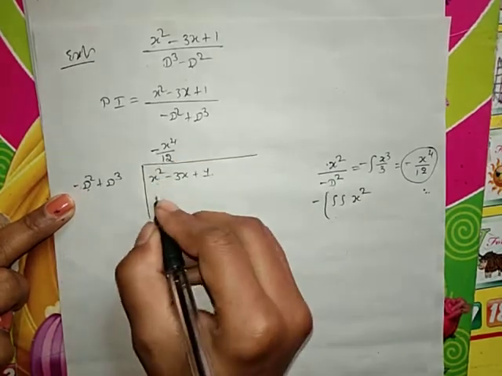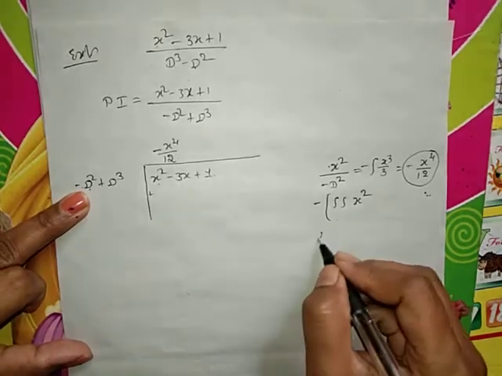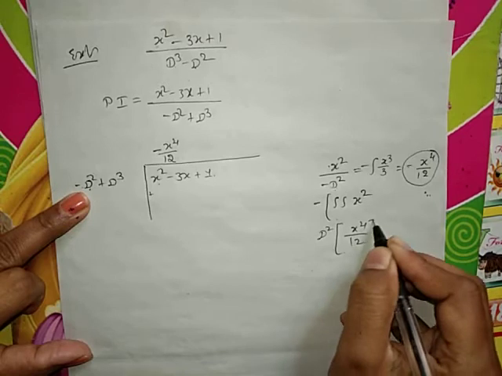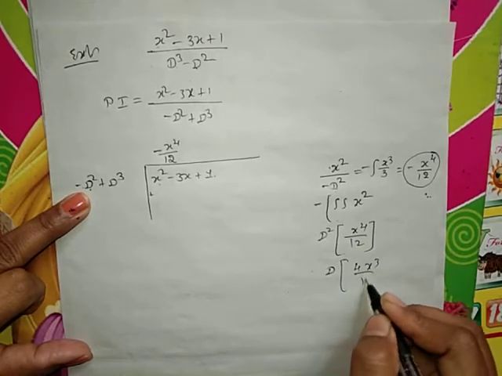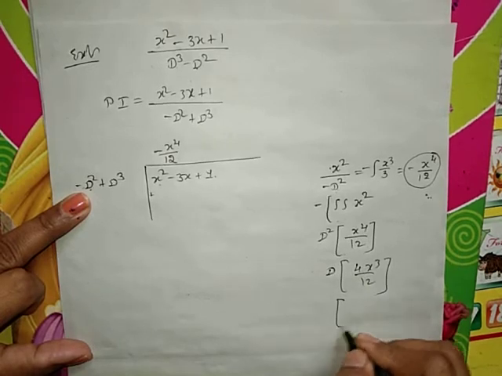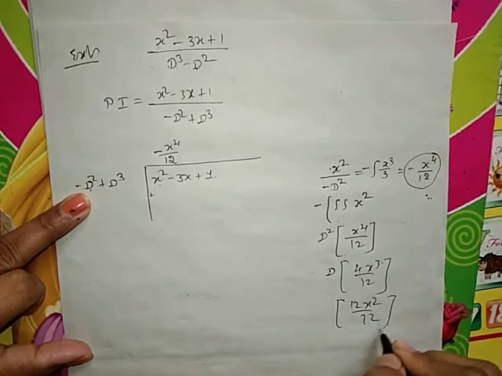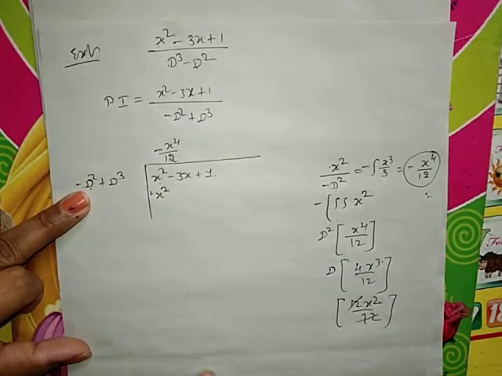Minus into minus plus second derivative of x raised to 4. So first derivative is 4x cube by 12. Next derivative is 4 into 3, 12x square by 12. 12 cancelled, remaining is x square.